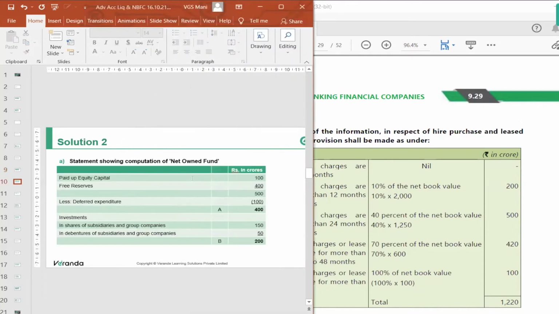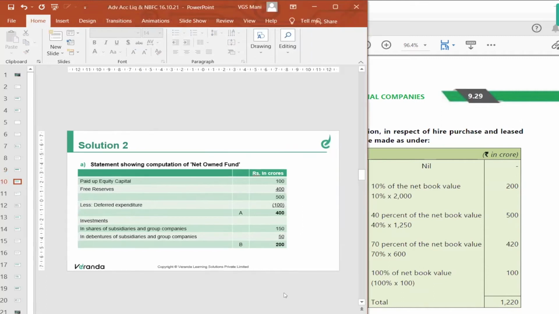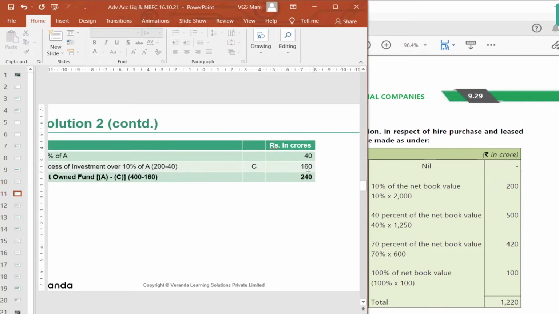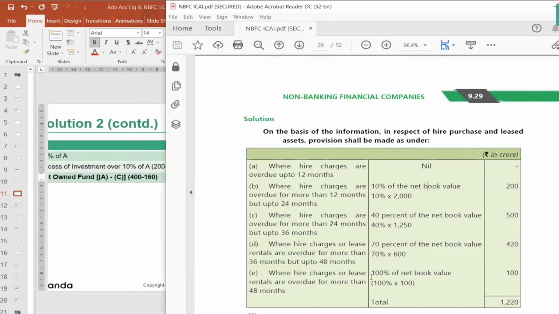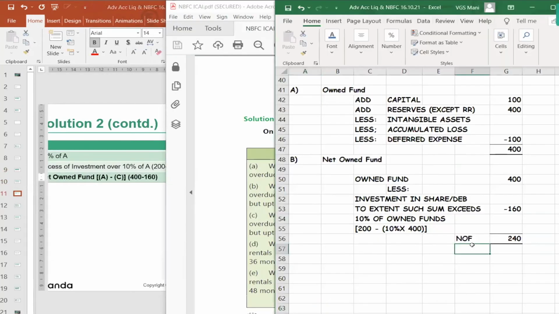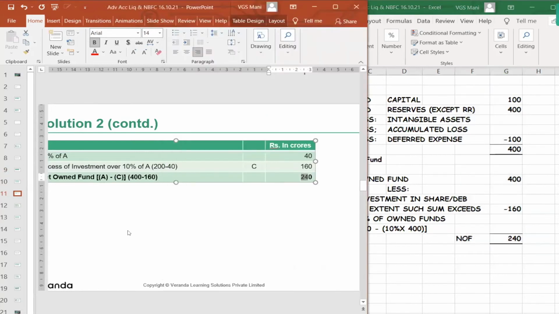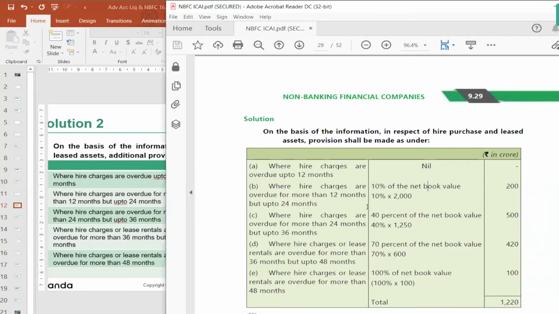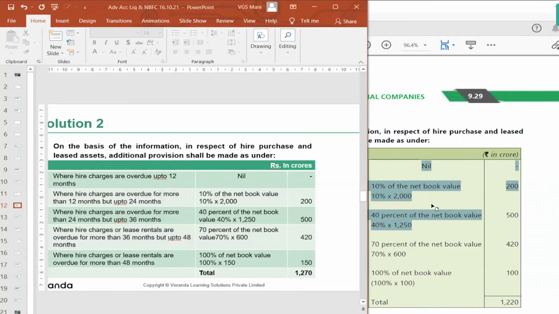So this is the solution for the first question, which we did: net owned funds 240. Second question, the study material question only, the same thing, numbers are changed.